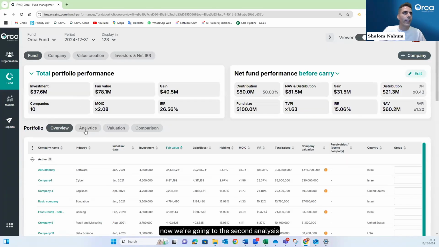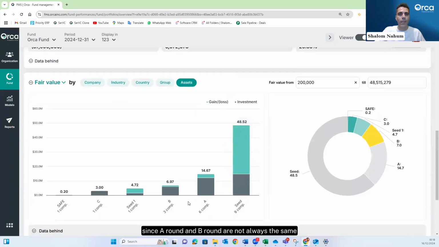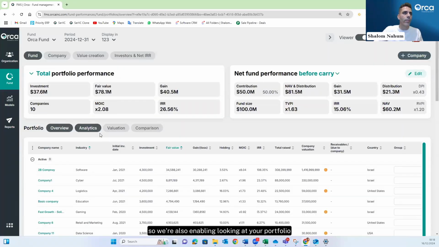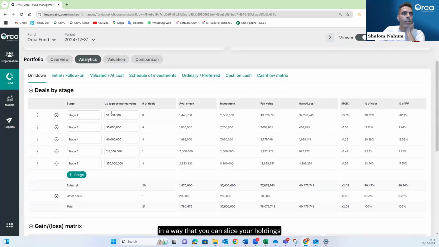Now we're going to the second analysis, since A round and B round are not always the same, and sometimes you have a seed round of $20 million and an A round of 15. So we're also enabling you to look at your portfolio in a way that you can slice your holdings. So now I'm saying from 0 to, let's say, $15 million, I want to see how many rounds I have. Between 0 and 15, I made 5 deals. That's the average check size that I gave for every deal like that.